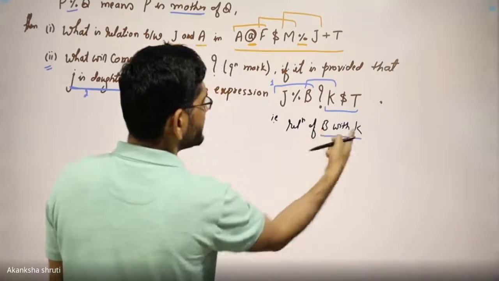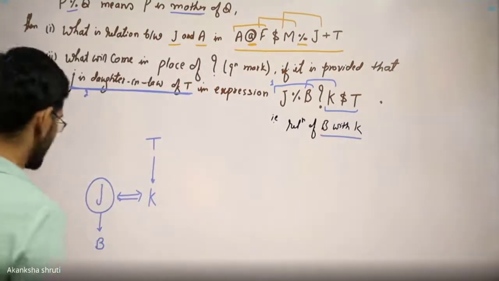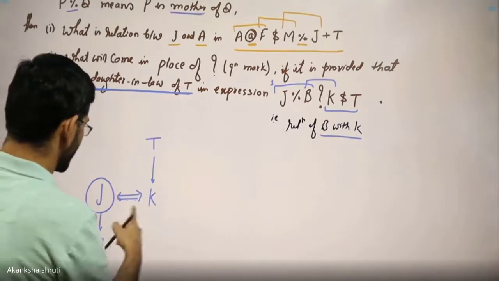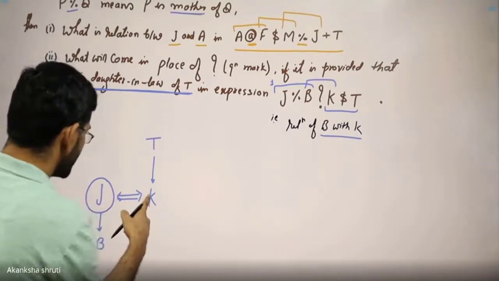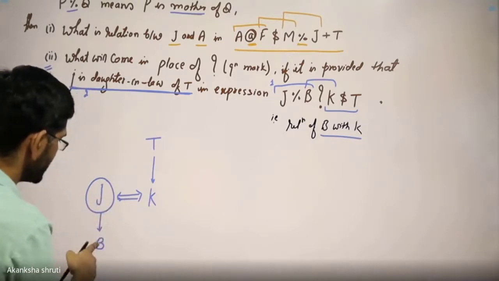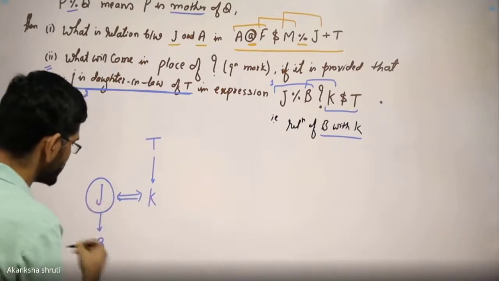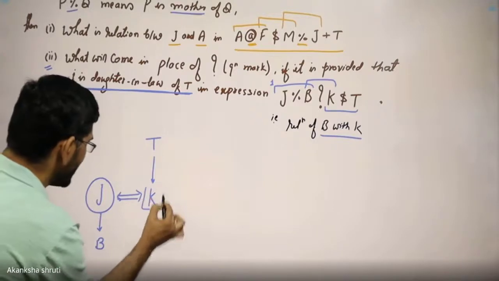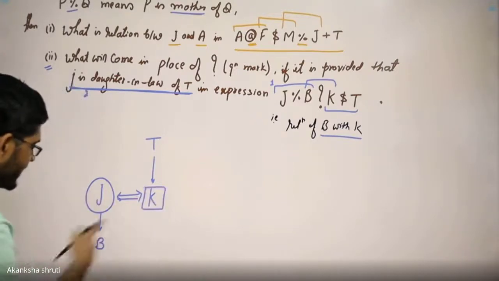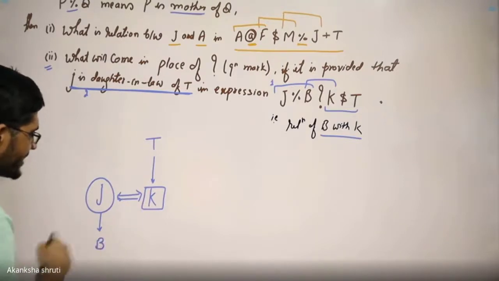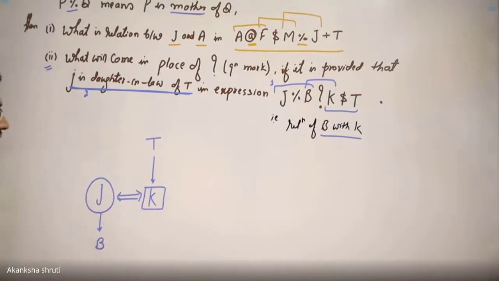Means how is this B related to K. Students, B is the child of J, but J is married to K. It means K and J are husband and wife, and their child is B. So K will be the father of B.